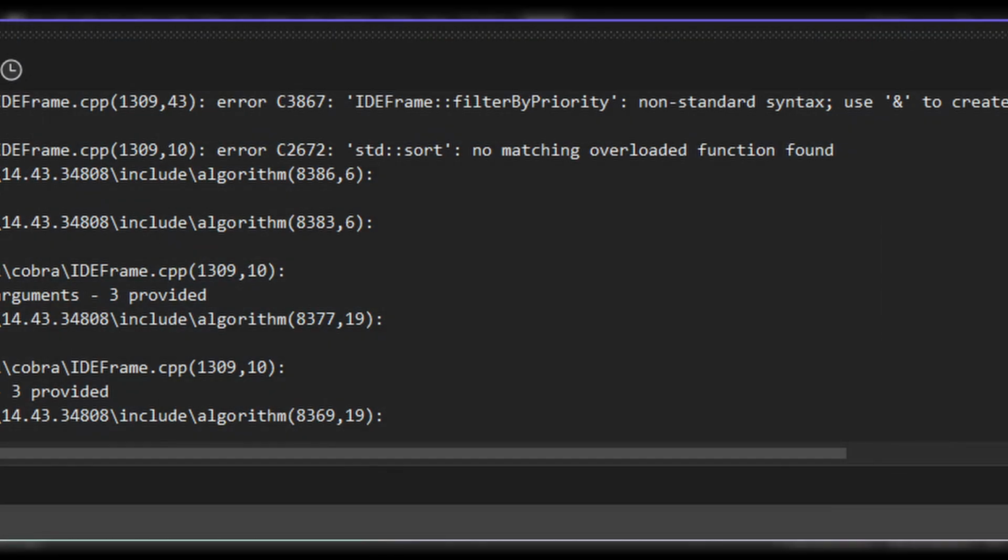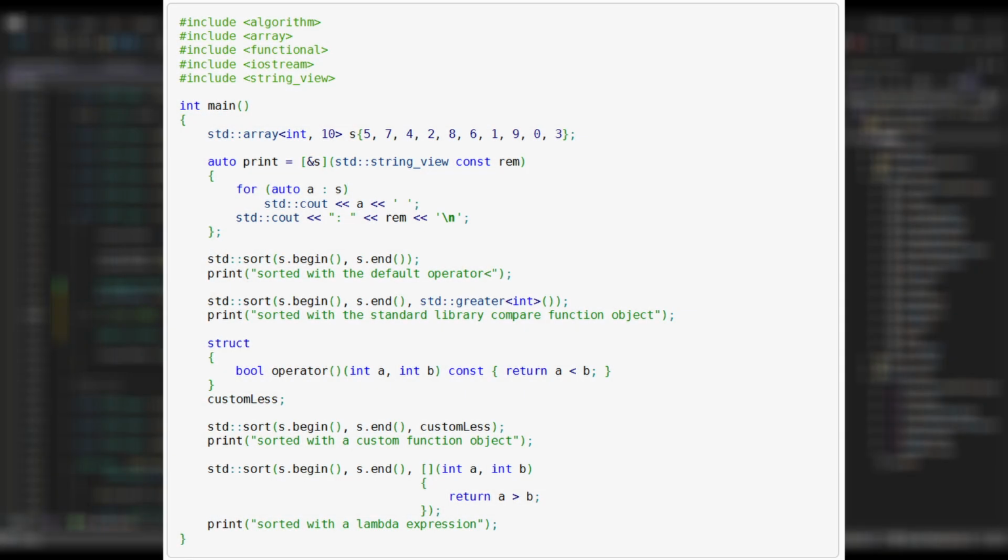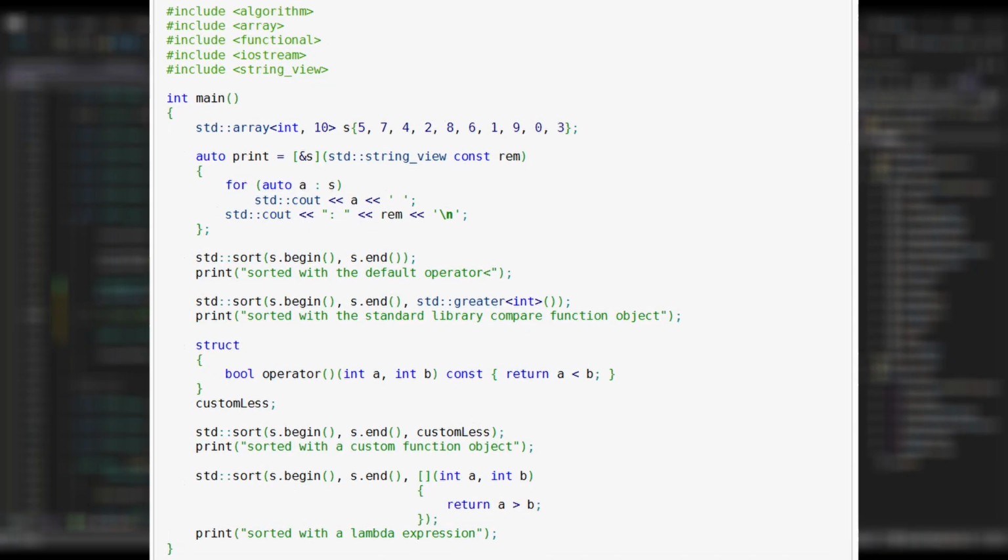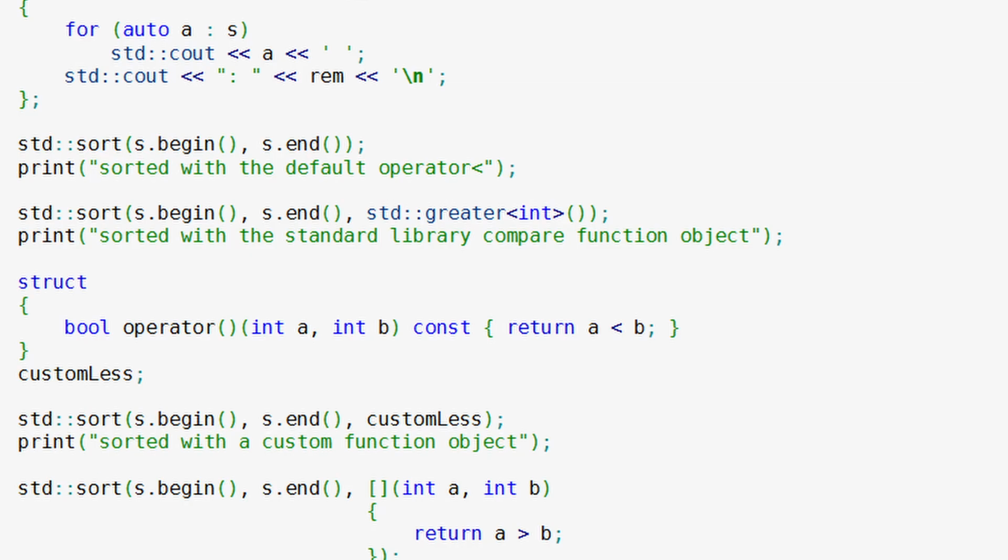I kept on getting the same 3867 and 2672 errors. I spent the whole evening session trying to troubleshoot the errors, but nothing worked. Until, during my night session, I decided to look at the C++ documentation, and they used a struct instead, which ended up working. So Copilot made a mistake.